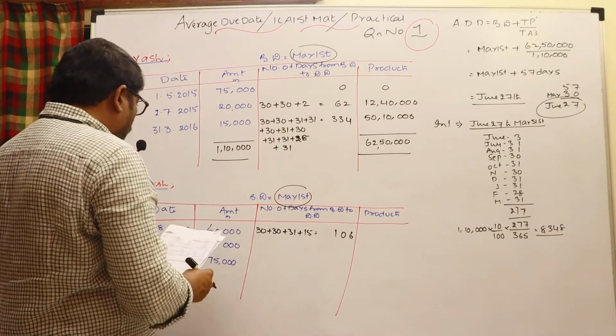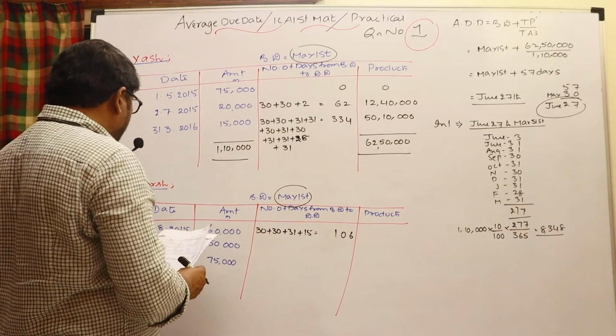Next, go to the second one, and here you have to calculate till December 31st.